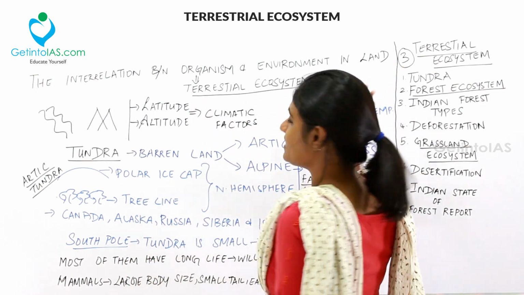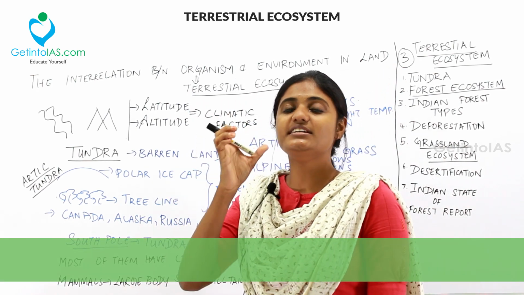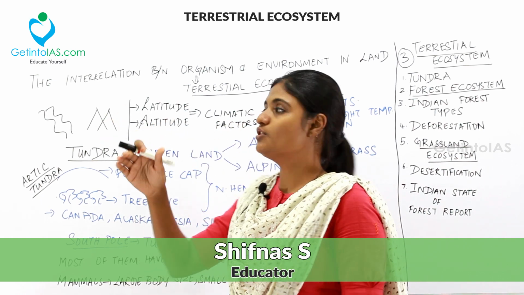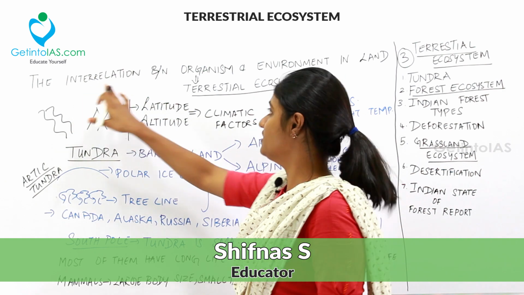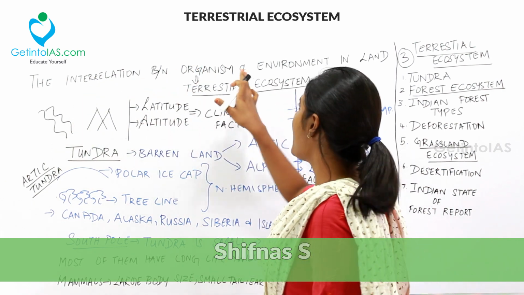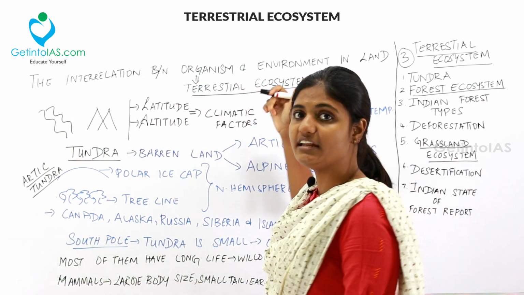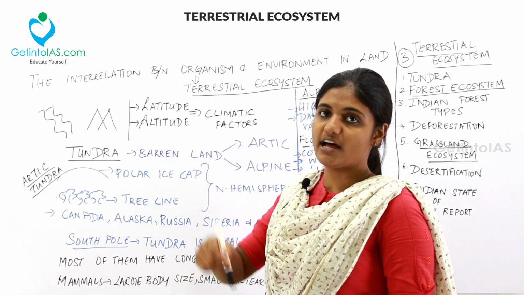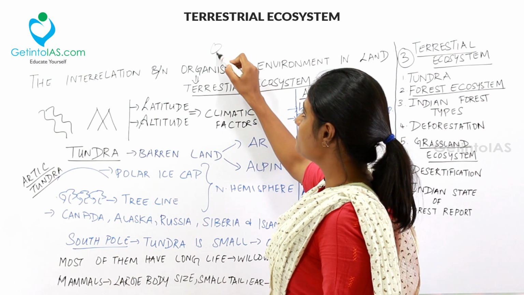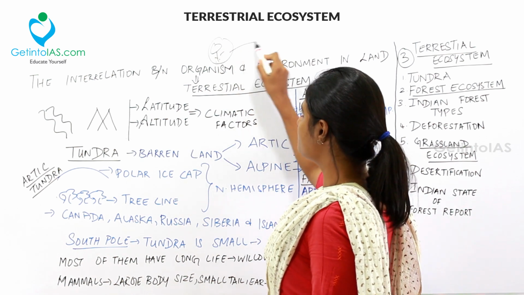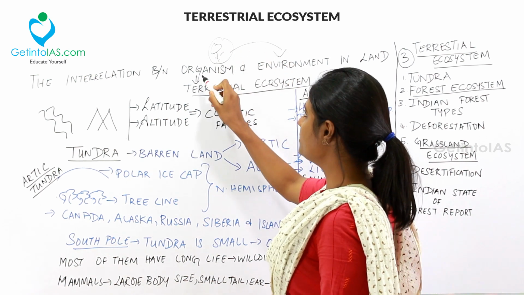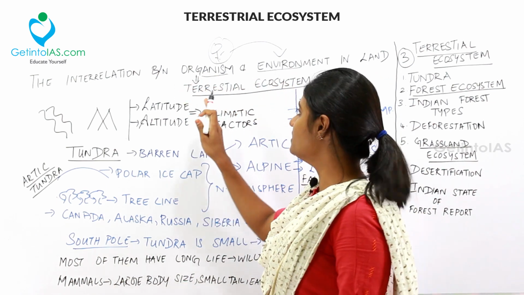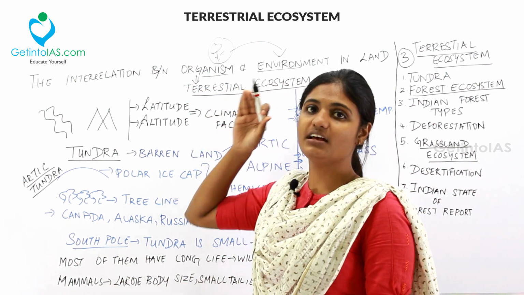So what is a terrestrial ecosystem? From the word terrestrial, you can understand it is a land ecosystem. The interactions between organism and its environment in land constitute the terrestrial ecosystem. Nothing but there will be an organism, and surrounding that organism there will be its physical environment. The interrelation between these two is called the terrestrial ecosystem in land.